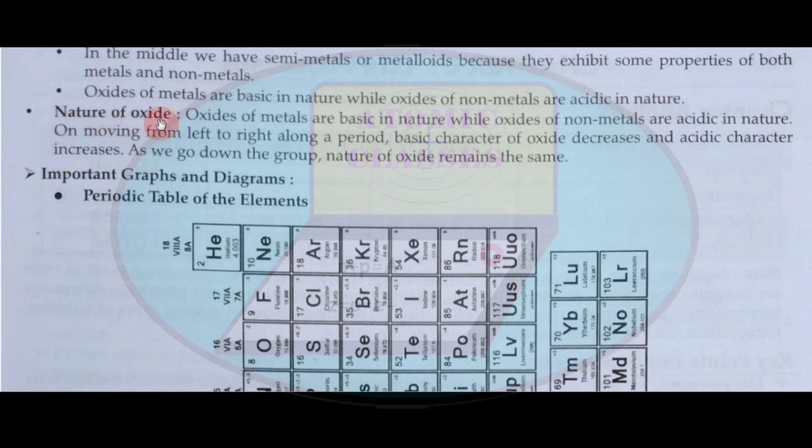Nature of oxide. Oxides of metals are basic in nature while oxides of non-metals are acidic in nature. On moving from left to right along a period, the basic character of oxides decreases and the acidic character increases. As we go down the group, the nature of oxide remains the same.